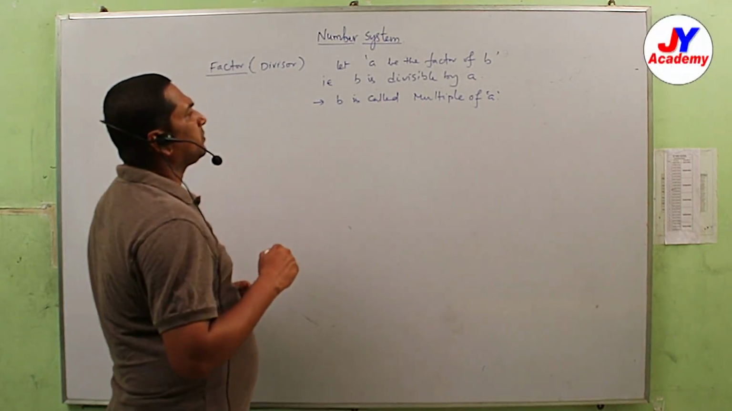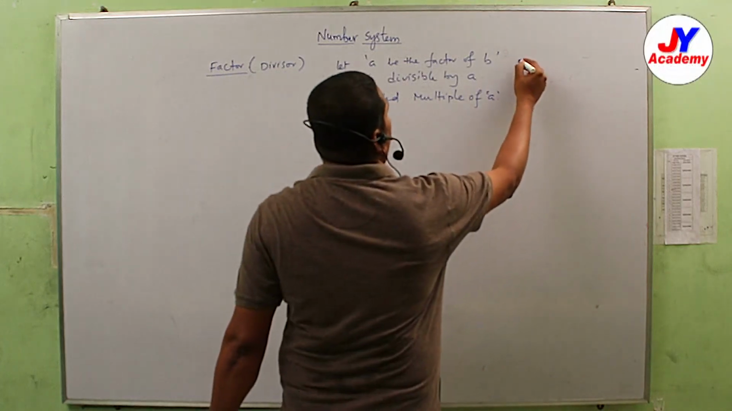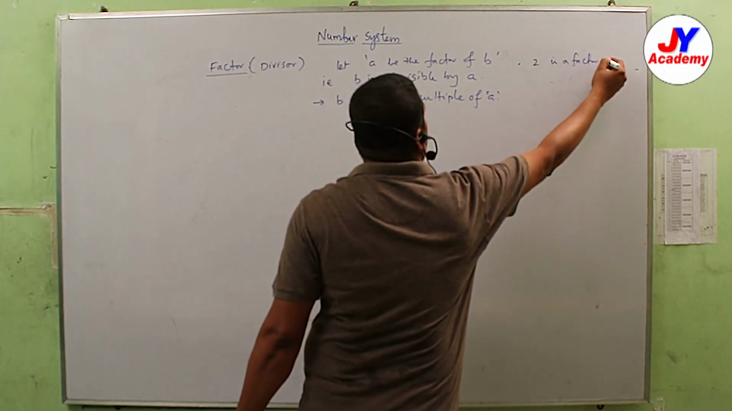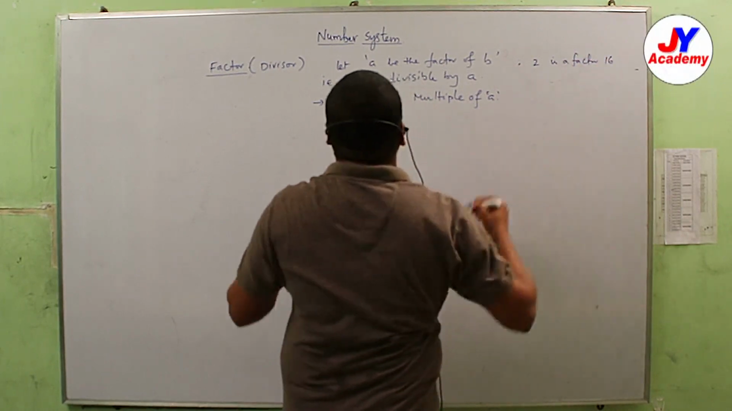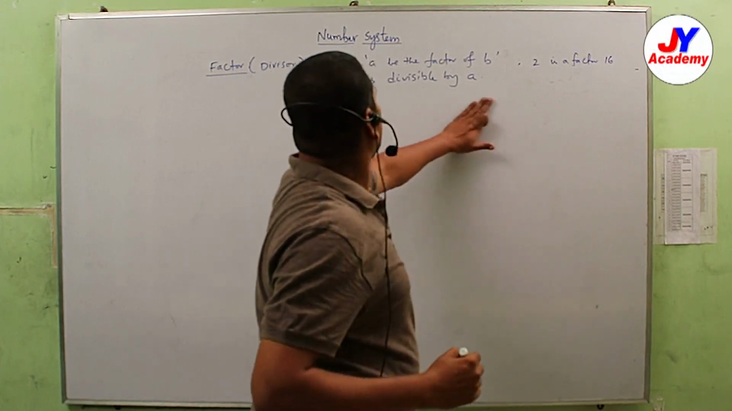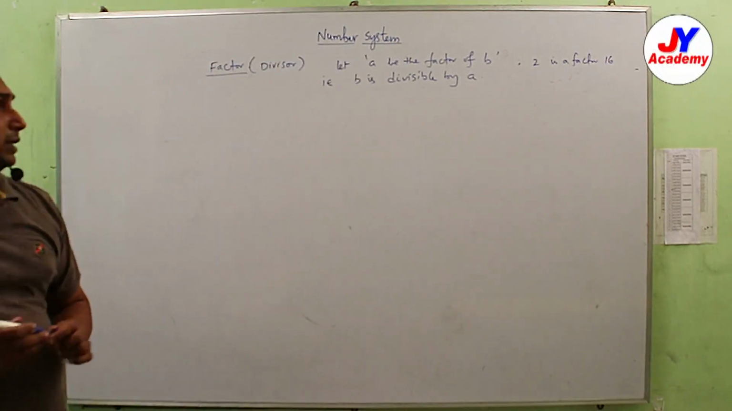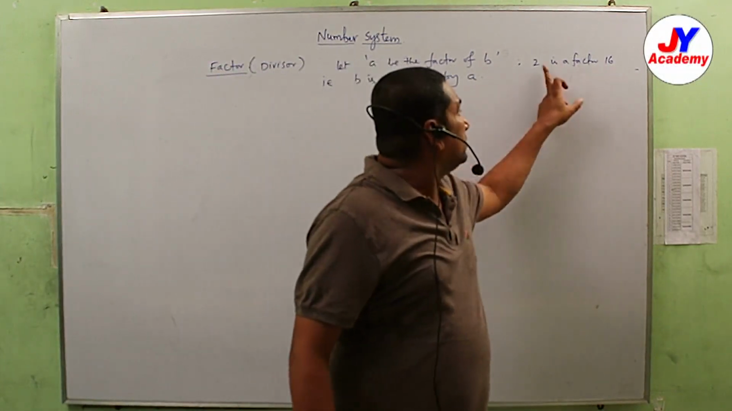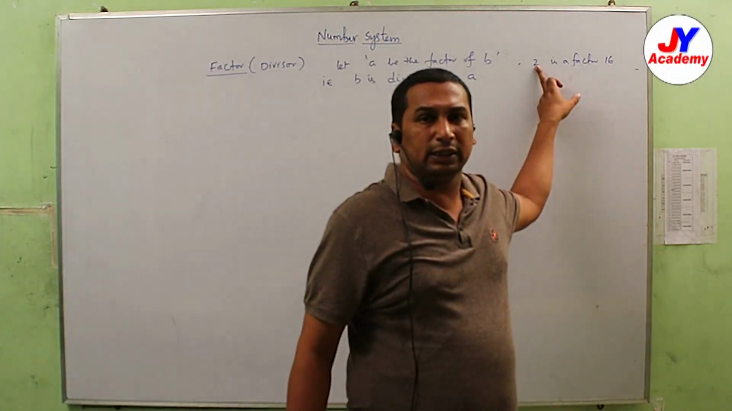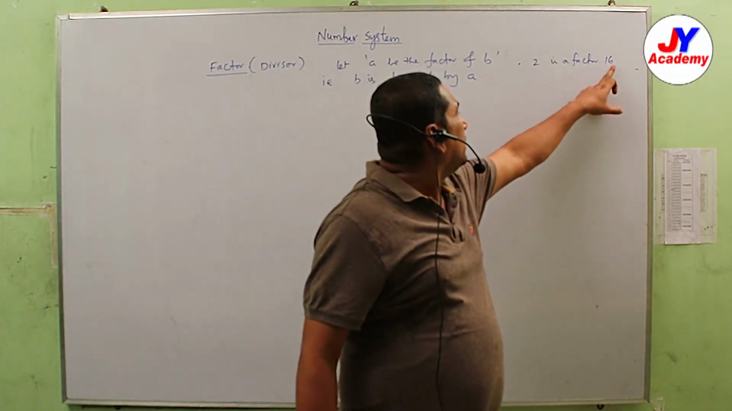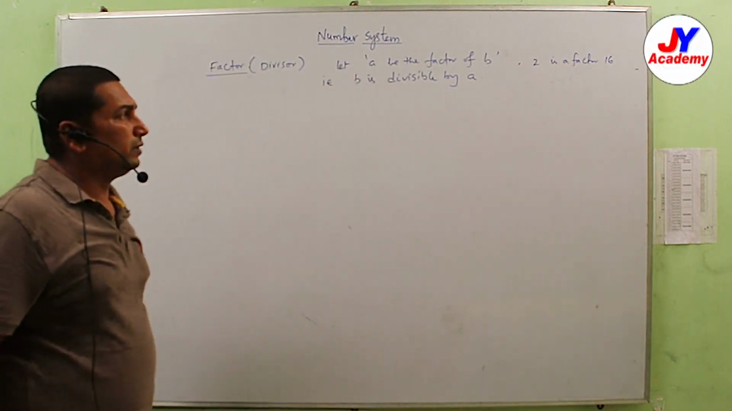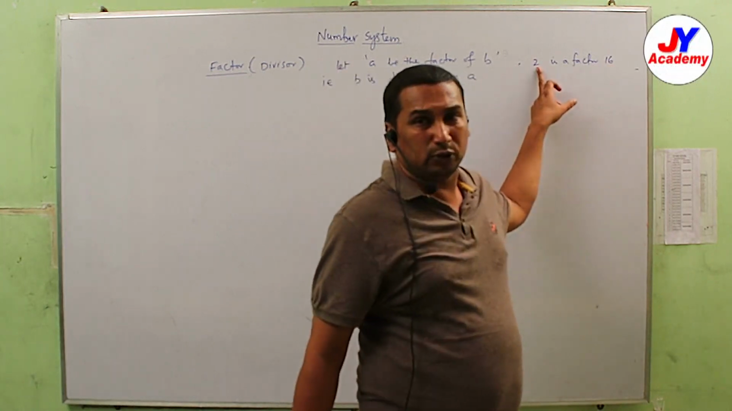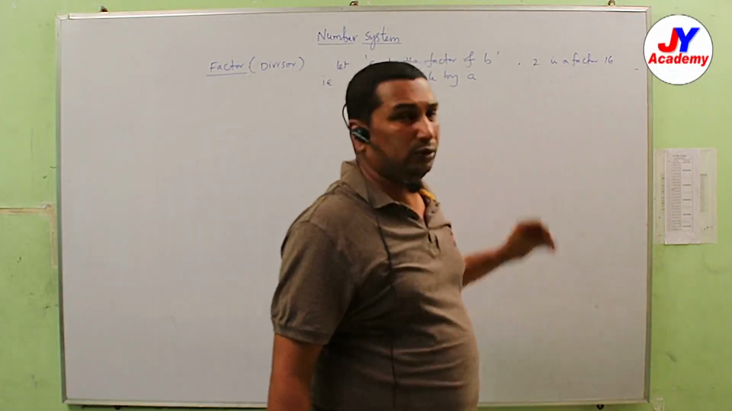Suppose you take 2 is a factor of 16. Two is a factor of 16 means 16 is divisible by 2. So 2 is a factor of 16, since 2 eights are 16. So 16 is a multiple of 2.